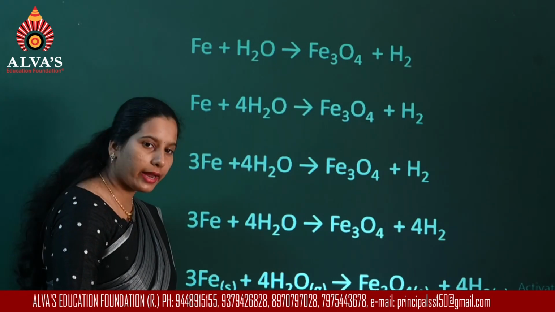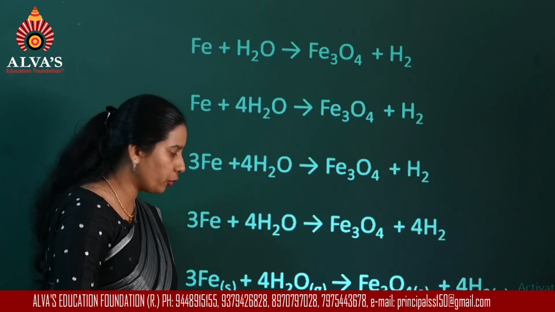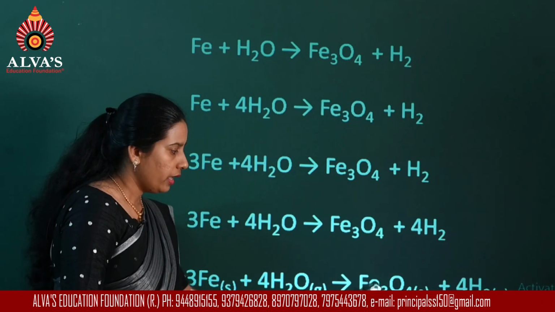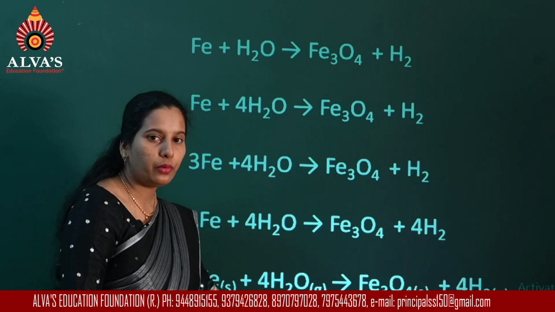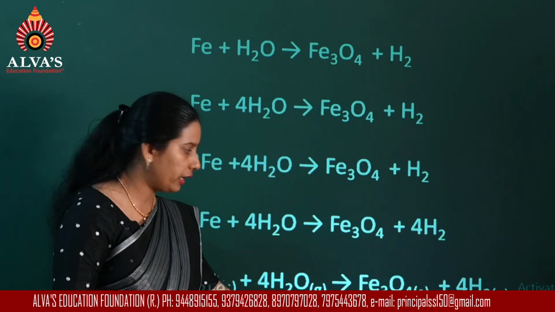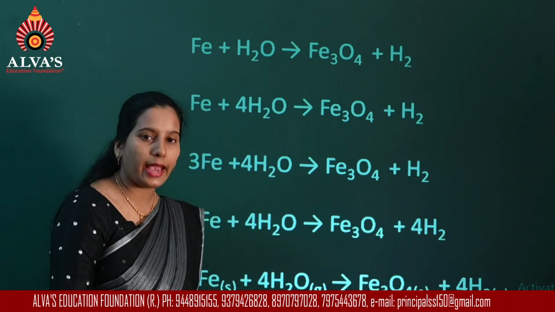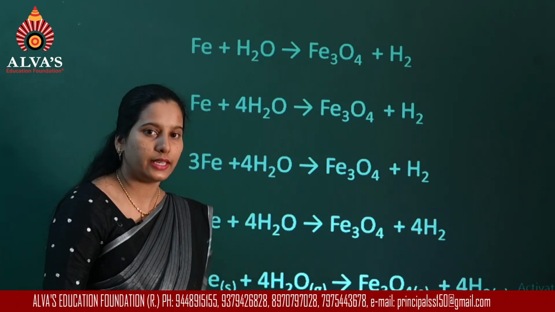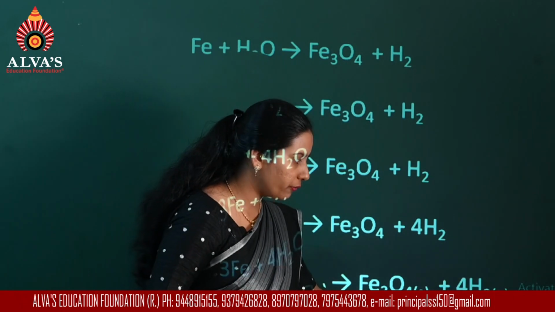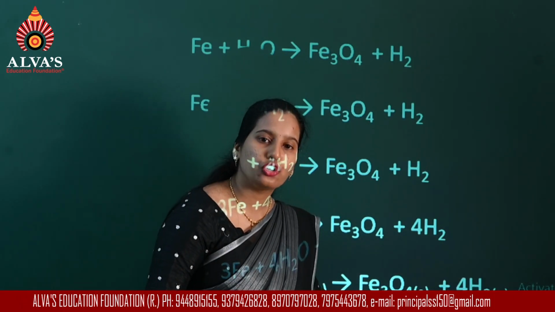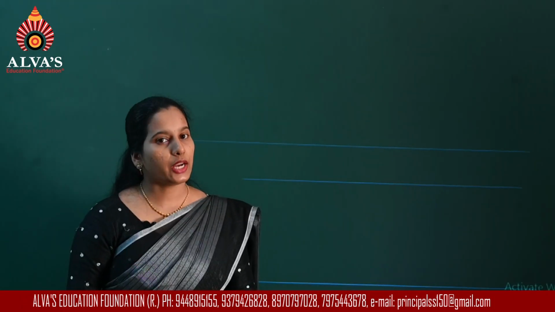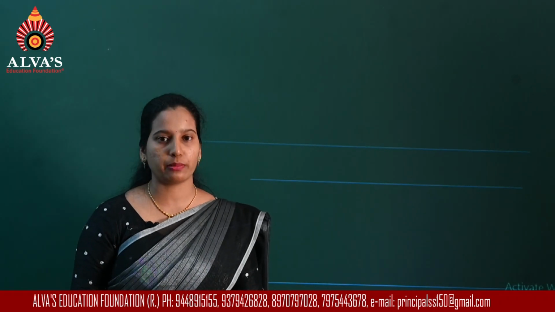So inside the bracket as a subscript you are going to write G. And hematite, you know, it is once again solid. So S is written here. Dihydrogen is a gas. That is how it exists in nature, isn't it? So the physical state is written as G. So that was about the trial and hit method.